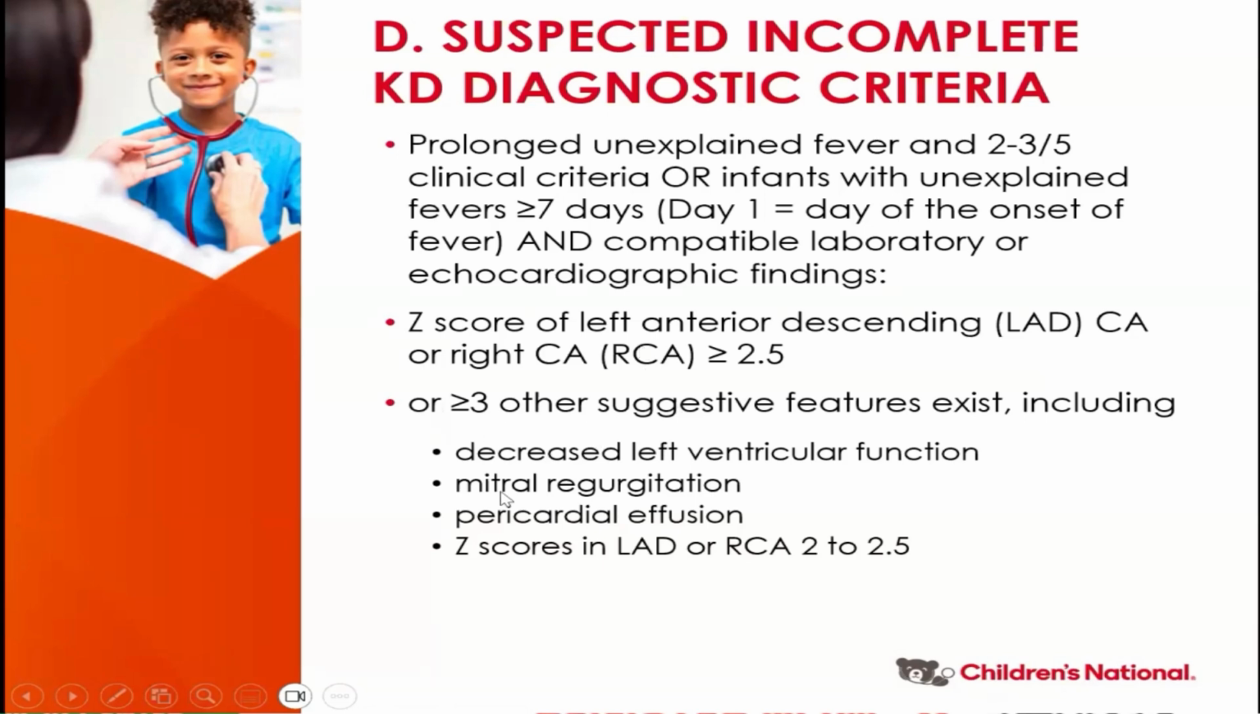Now, in the statement, we actually included other clinical and echocardiographic features. So if the child has a coronary artery Z-score of 2 to 2.5, what do you do with that one? You look for other features: decreased ventricular function, mitral regurgitation, or pericardial effusion. If you have 3 out of those 4, then you will consider that a positive echo and you will treat.